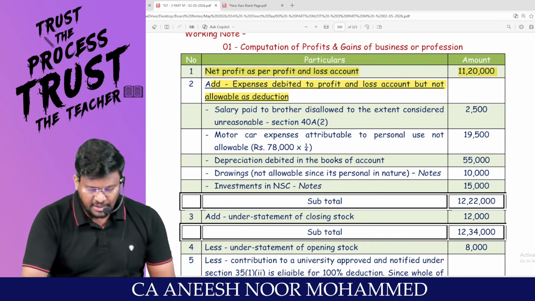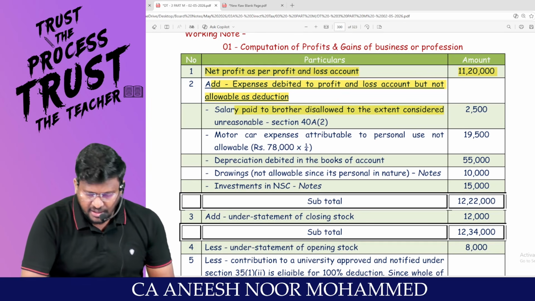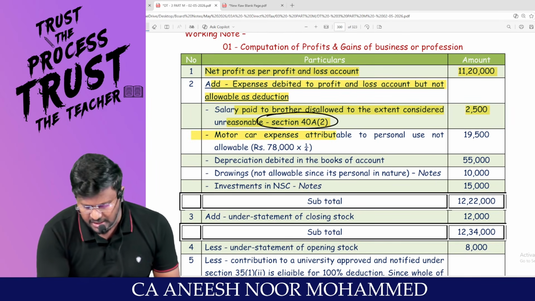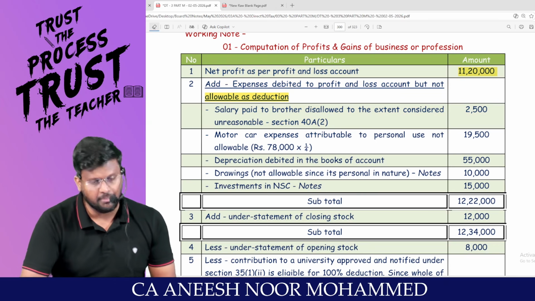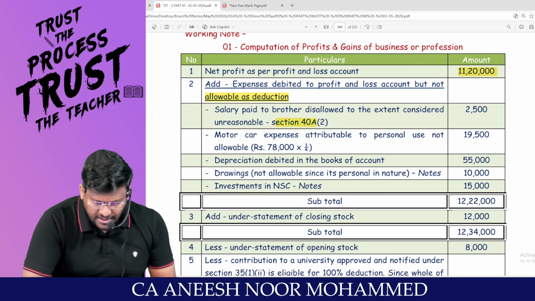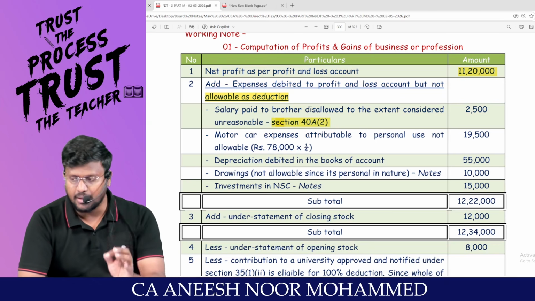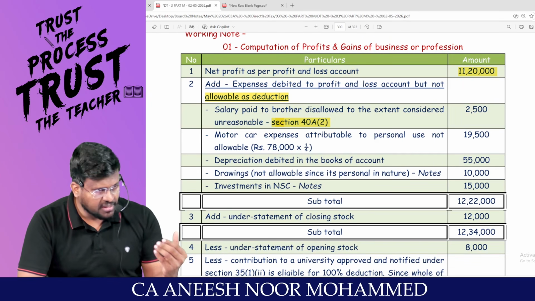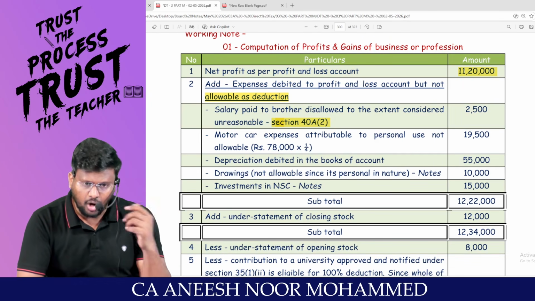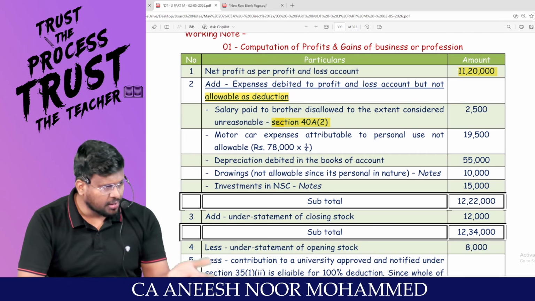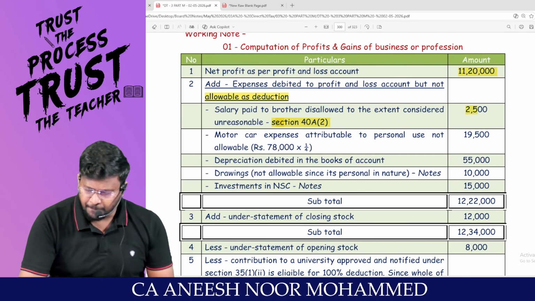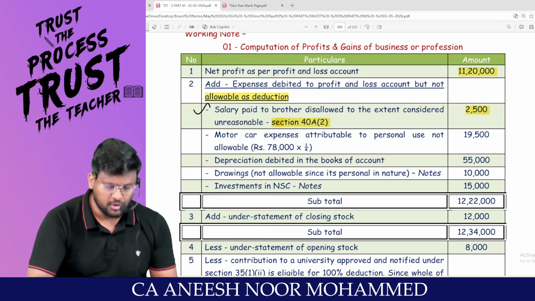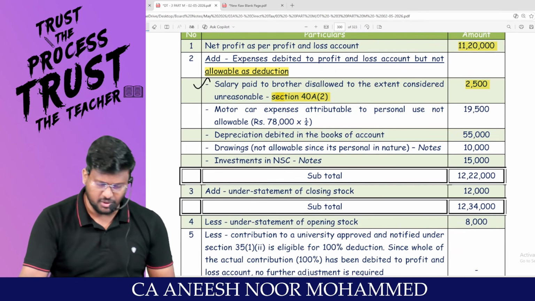Am I right, sir? Salary paid to brother disallowed to the extent which is unreasonable. Sir, if you are able to write this section, the examiner will be impressed. As per 40A subsection 2, that is a related party transaction. If the amount of expenditure is unreasonable or extra than the market price, that extra should be added back. So this 2,500 should be added back. I believe that my students will feel so comfortable with regard to 40A subsection 2.